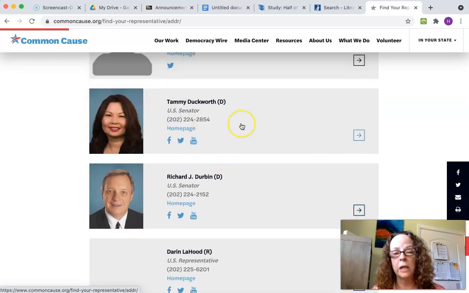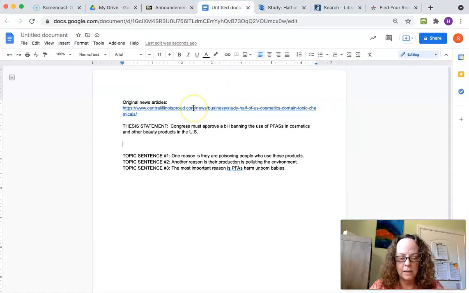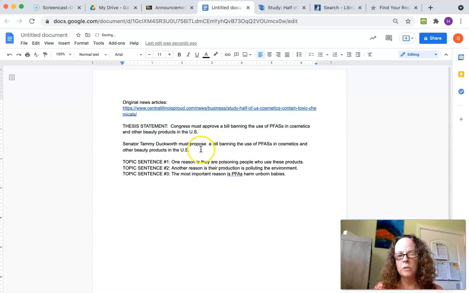These senators can create bills or put in laws. So if I didn't already have a law that we're trying to get approved, I could take this information and say, Senator Tammy, and then you could use Dick Durbin as well, it doesn't matter, must propose a bill. And the rest of it is really the same thing I had before. Now I'm just making it her problem. So if I don't have a bill that just needs to be approved, I need to be creative and say, who can propose that bill for me?